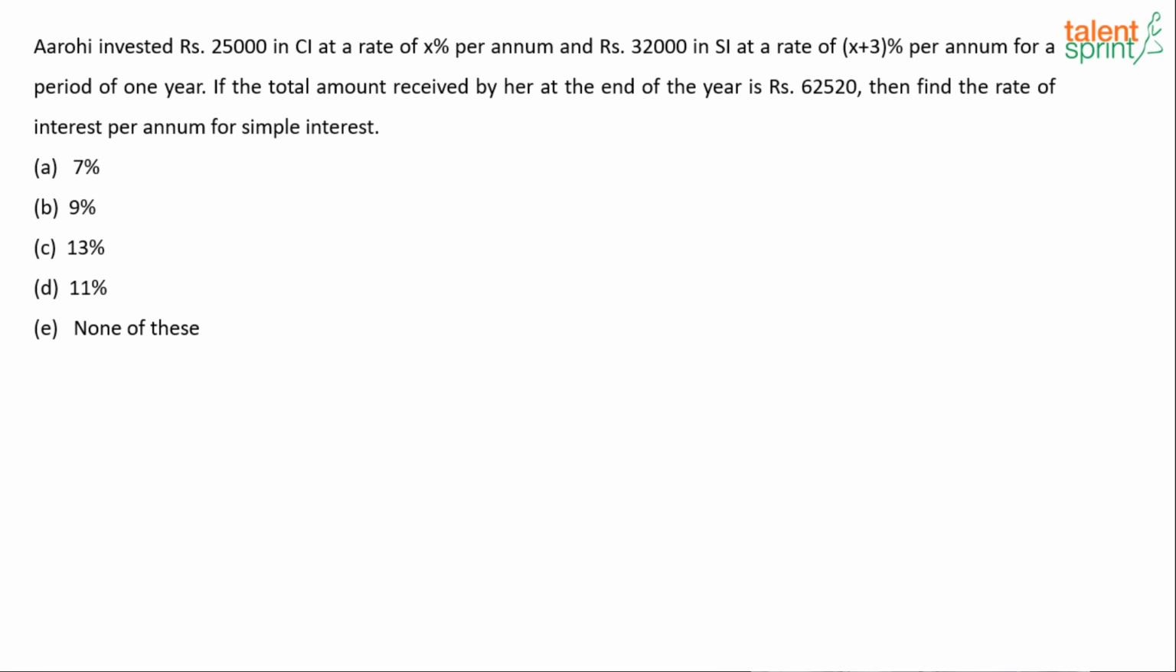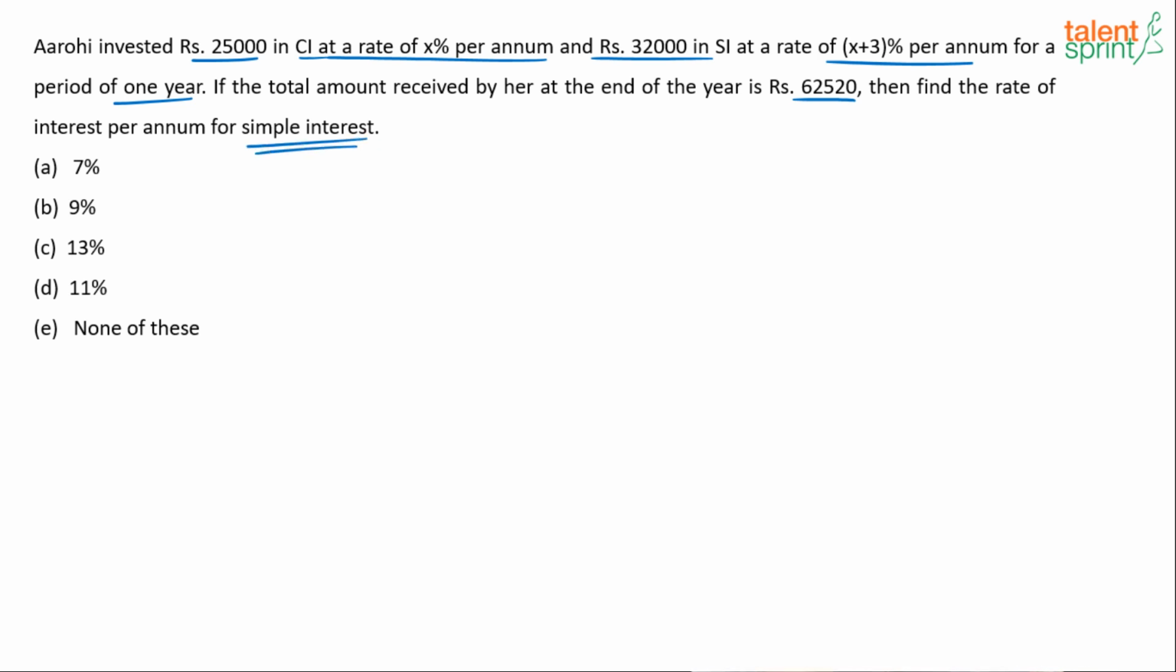What does it say? Arohi invested 25,000 in compound interest at the rate of X percentage per annum and 32,000 in simple interest at the rate of X plus 3% per annum for a period of 1 year. If the total amount received by her at the end of the year is 62,520, then find the rate of interest per annum for simple interest. Now this is interesting again.